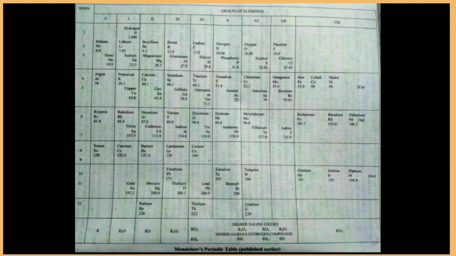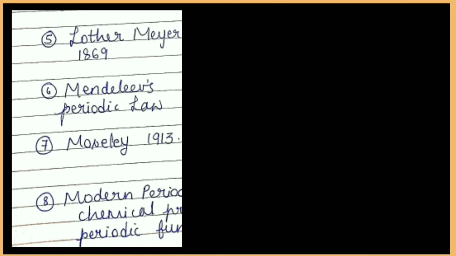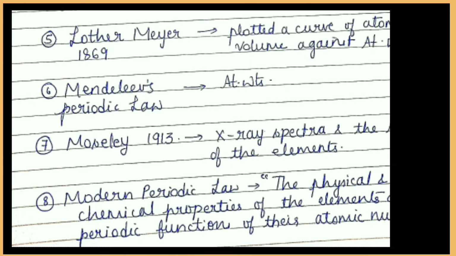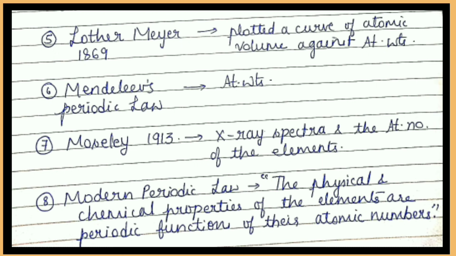Thus Mendeleev's quantitative predictions helped the placement of new elements discovered later. In the year 1913, Henry Moseley studied the relationship between X-ray spectra and the atomic number of the elements. Then we also defined the modern periodic law, which states that the physical and chemical properties of the elements are periodic functions of their atomic numbers.